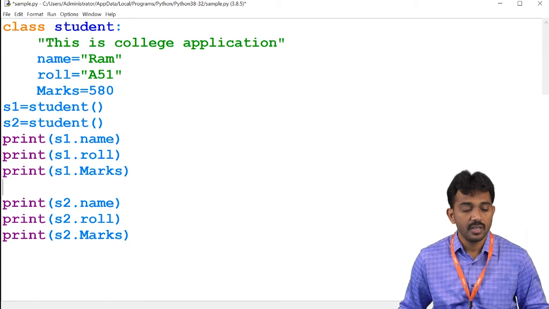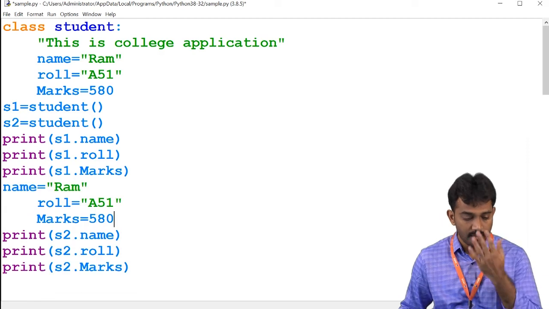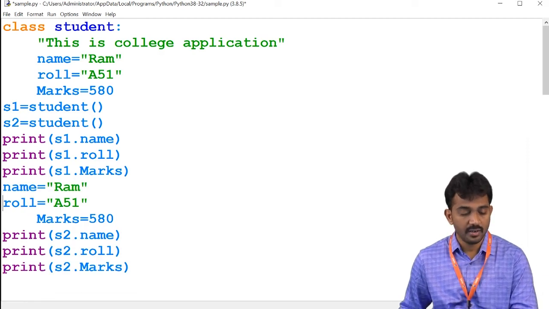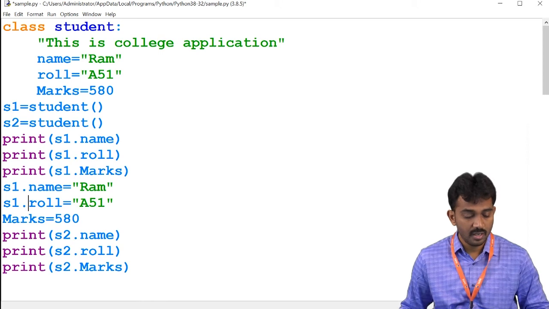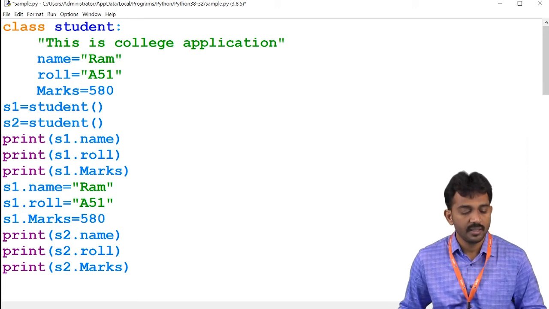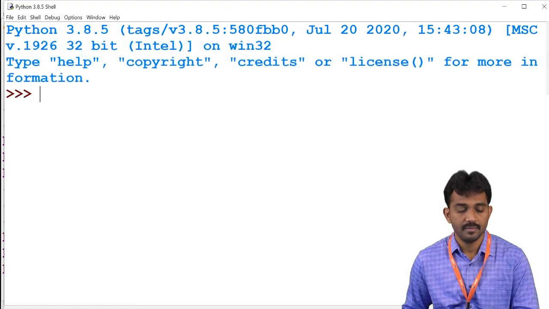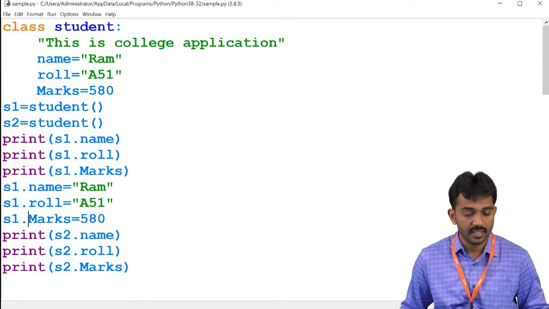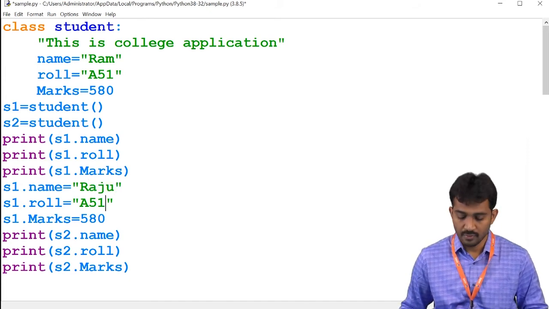See, for example, here I'm going to change the data. I'm going to change the data for only S1, right? S1 dot name, S1 dot roll number, S1 dot marks, right? And I'm going to print S2. Sorry, I want to change the data, right? Raju, 510 and 980.